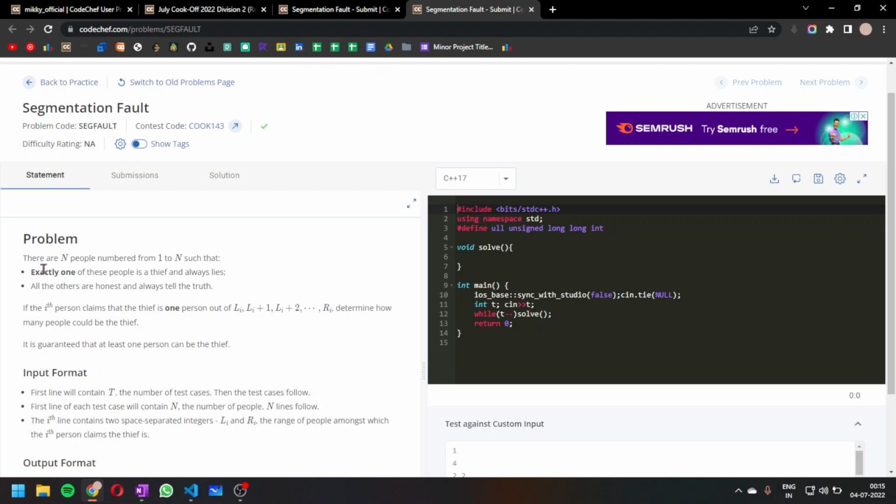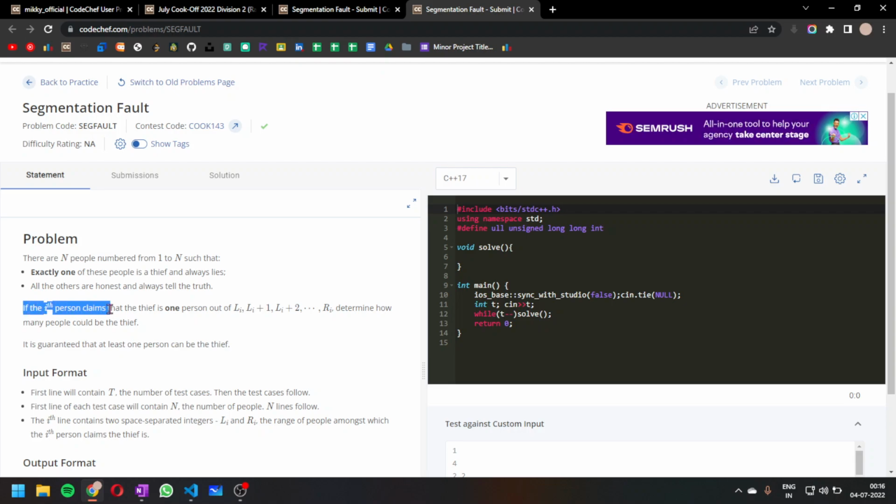We have been given that there are n people from 1 to n such that exactly one of these people is a thief and always lies. Exactly one of these people is a thief and he will always lie, and all the others are honest and always tell the truth.